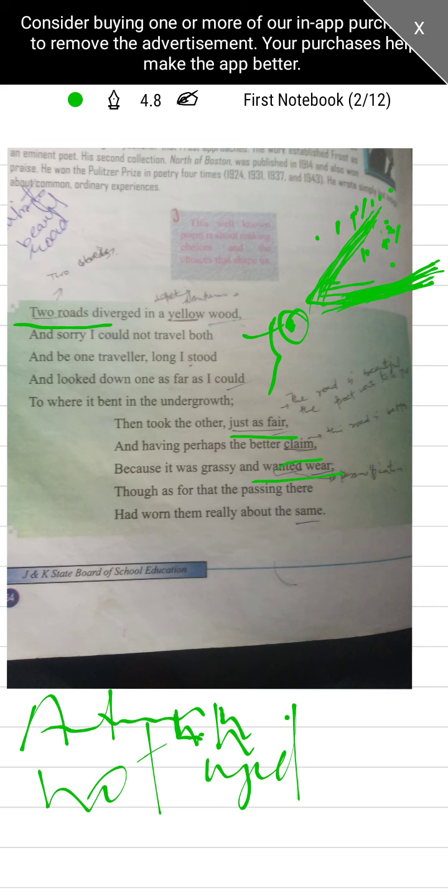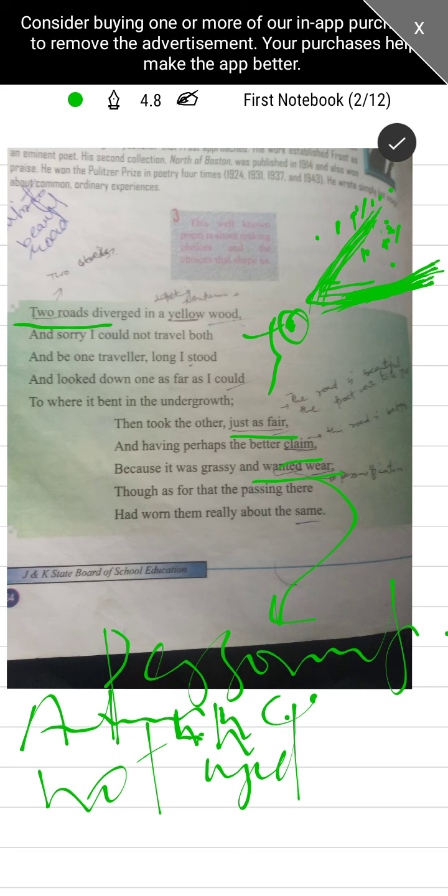Actually, want means desire. This is actually the desire of people. Want, it is the desire of people. But he has given this quality to this road. So you might be aware that when we give a quality, a human attribute, to non-living things, that's called personification. He has used a technique here that's called personification, right? Personification means when we give human attributes to non-living things or animals, right?